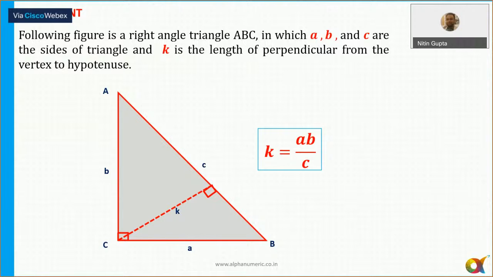Very, very, very important formula. You must have observed we have used this in a lot of questions when we have discussed the CAT 2017, 18 and 19 के paper में ये logic कई जगह use किया ना. So in a right angle triangle, if the two perpendicular sides are A and B and the hypotenuse is C, then this perpendicular length is always equal to the product of the two perpendicular sides divided by the hypotenuse. And we have derived this formula by using the area of the triangle. Widely used, बहुत ज्यादा use होता है, बहुत सारे questions में use करते हैं इसे. Alright. Okay, so let's move to the next one now.